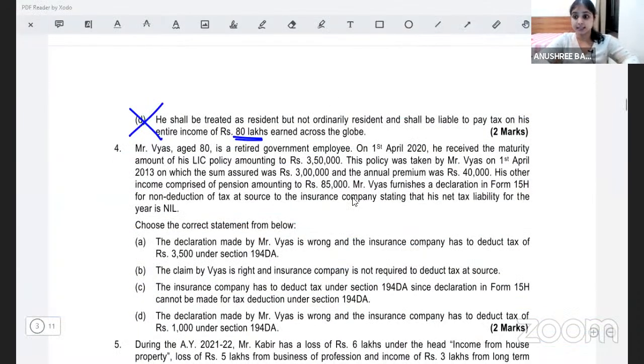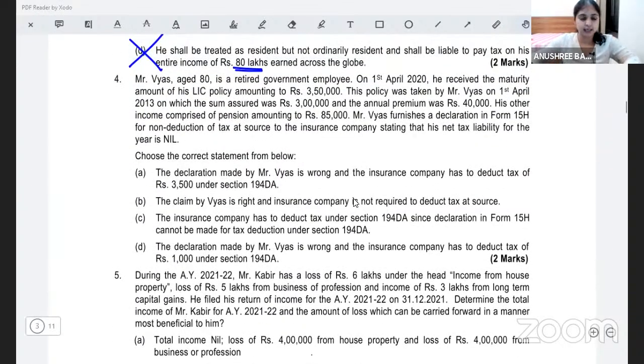Question number 4. This is another interesting question, TDS based question again. Mr. Vyas, aged 80. He's 80 years old. Does something strike your mind? 80 and above, individual assessee, if resident, he becomes a super senior citizen. Let's assume he's a resident. So he's a retired government employee. On 1st April 2020, he received the maturity amount of his LIC policy amounting to rupees 3,50,000. So he has received money from LIC 3,50,000. This policy was taken by Mr. Vyas on 1st April 2013.